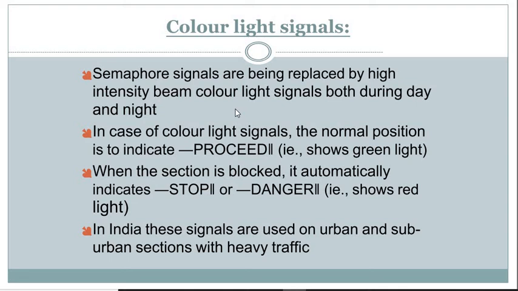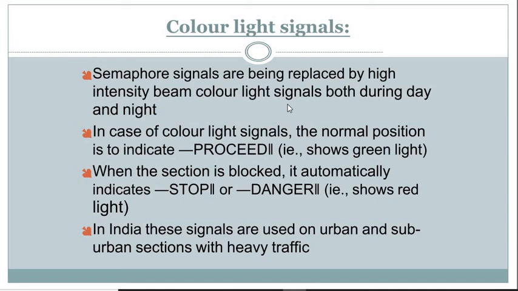The color signal: red, amber, green. The same system is also provided in the railways. Instead of semaphore signals, we can provide these light color signals also. Semaphore signals are being replaced by high intensity beam color light signals, used both during day and night. In daytime there will be a problem with the light, but these signals provide a high intensity beam color which can be visible in daytime also.